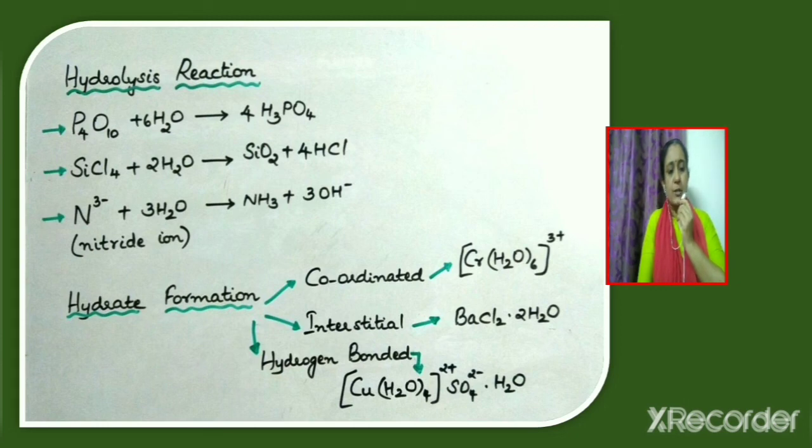Next consider hydrogen bonded water, for example copper sulfate pentahydrate. Now in copper sulfate pentahydrate, one molecule of water is present as hydrogen bonded water and 4 molecules of water are present as coordinated water. So that is why it is written as [Cu(H2O)4]2+ SO4 2- . H2O.